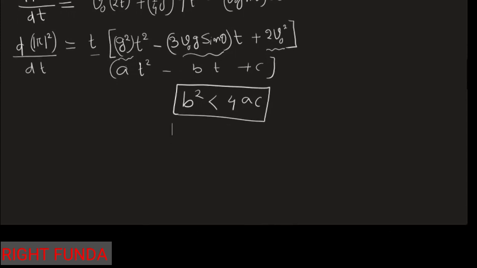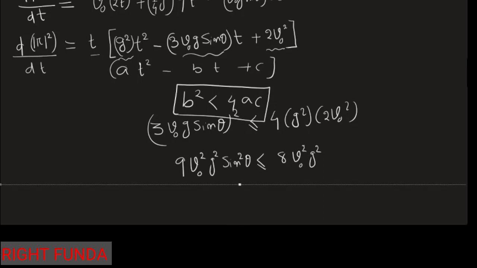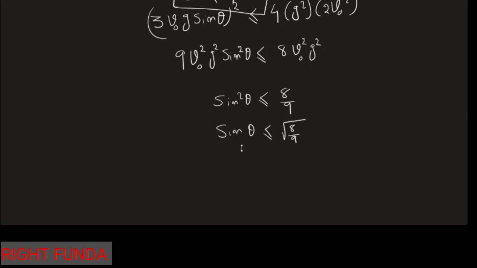In place of b, a and c, I put in these values, and I can write this equation as (3 v0 g sin theta) whole square less than or equal to 4 g² by 2 v0². Simplifying, I get 9 v0² g² sin² theta should be less than 8 v0² g². So sin² theta is less than or equal to 8 by 9, and taking the square root, sin theta should be less than or equal to root of 8 by 9, or 2 root 2 by 3.